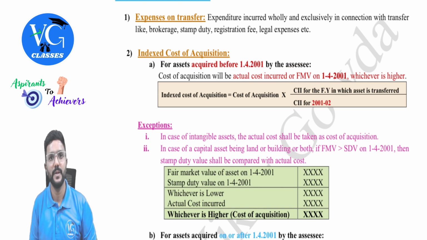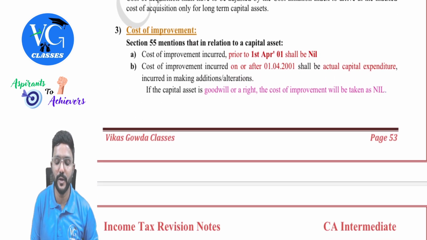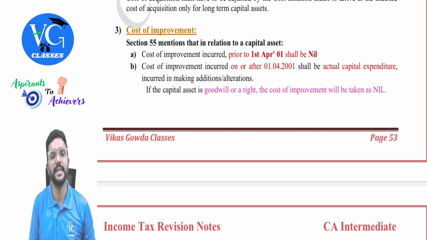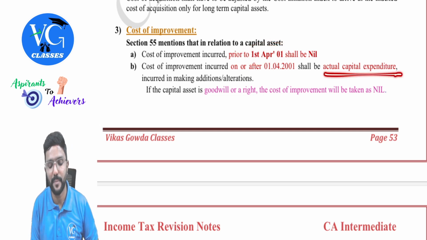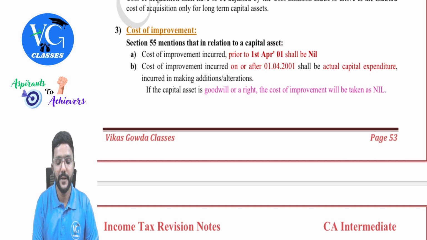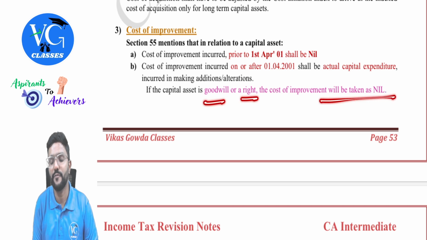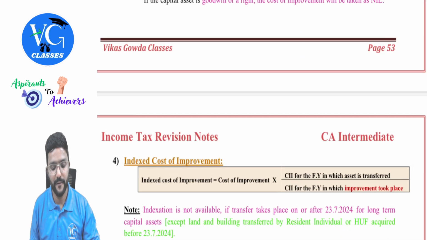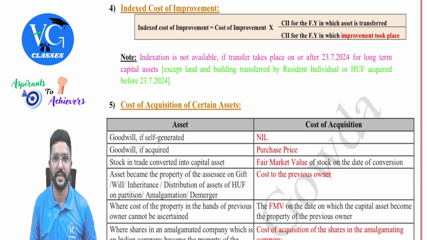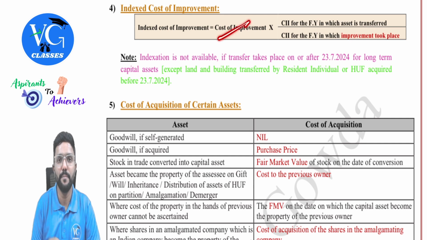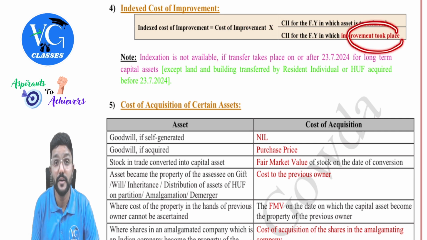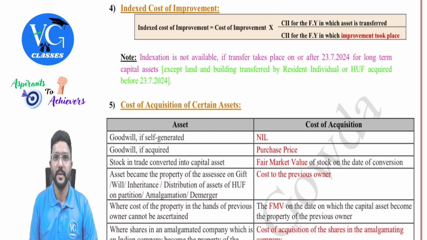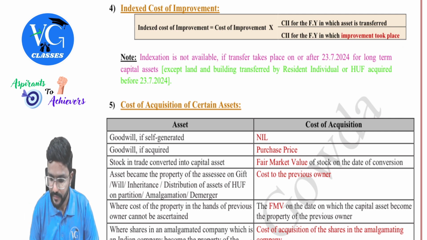We will take here FMV of the property as on 1st April 2001, which will also consider the improvement done to the property. Yes. So if any improvement cost is incurred before 1st April 2001, then we need to consider that as nil. And if it is incurred after 1st April 2001, whatever is the actual capital expenditure, we need to take it. But if the capital asset is a goodwill or a right, then the cost of improvement will always be nil. And if at all indexation is available for cost of improvement, then how do we apply it? Cost of improvement into cost inflation index for the year of transfer divided by cost inflation index for the year in which the improvement took place, guys. Yes, sir. Fine.